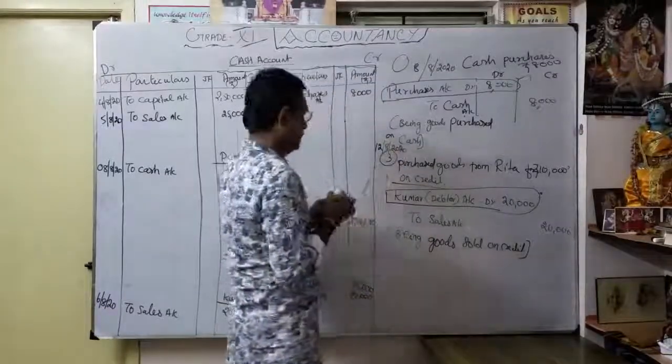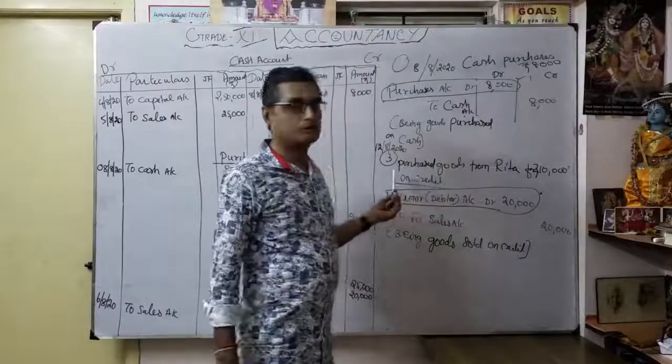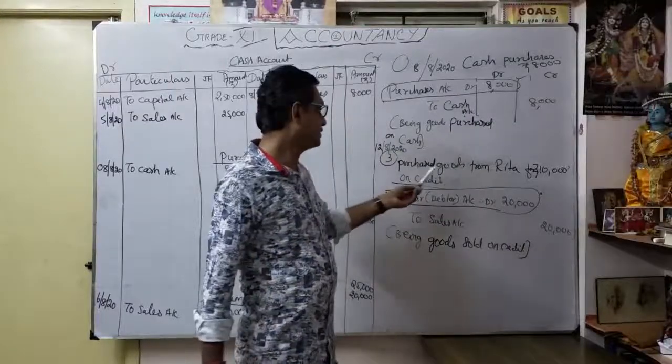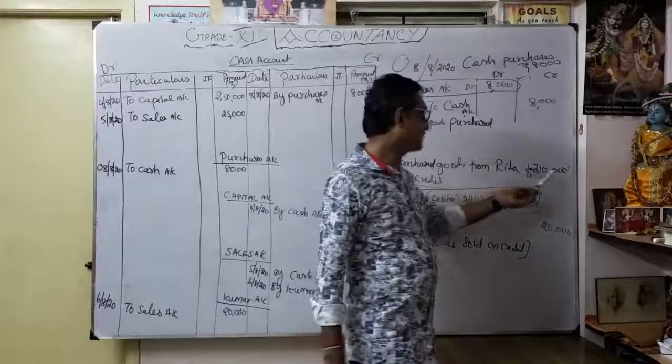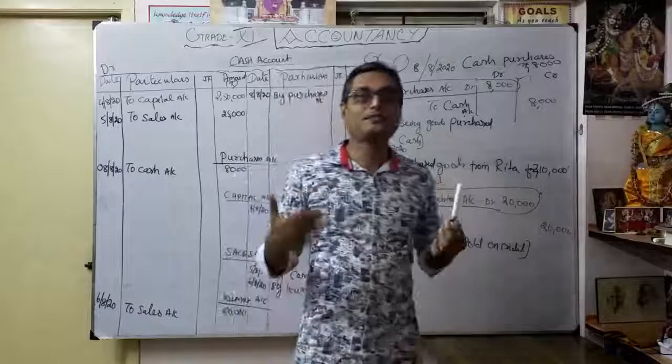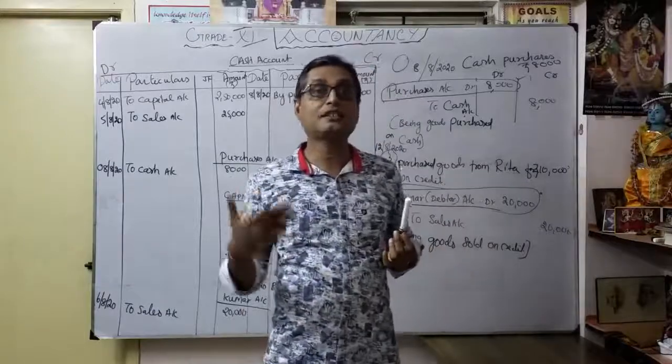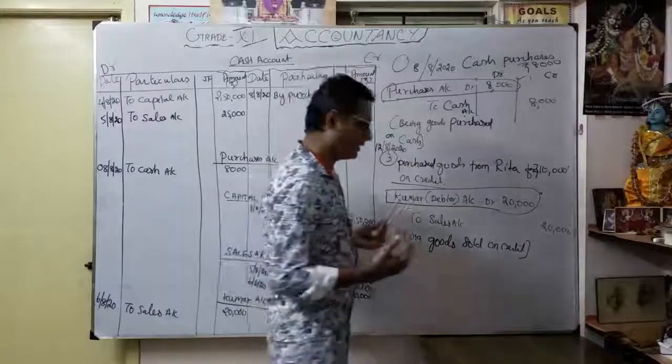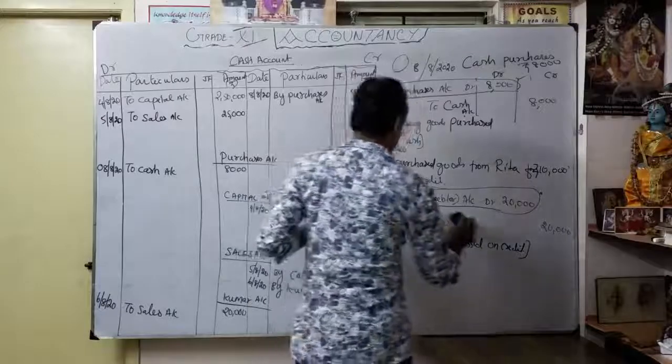Okay. So what is the journal entry? Before that, the business transaction: purchased goods from Rita for 10,000 on credit. So naturally this comes under our purchase transaction on credit. So credit purchases. What is the entry? Here we want to mention the entry.